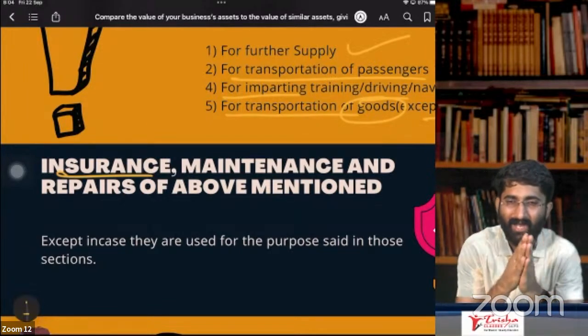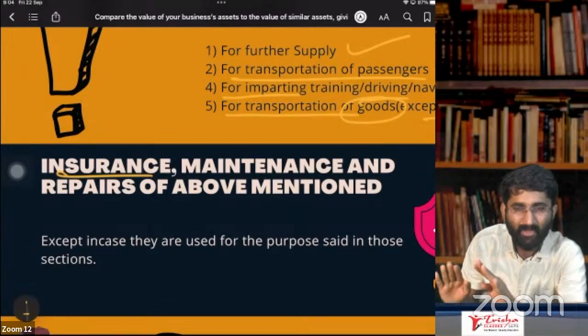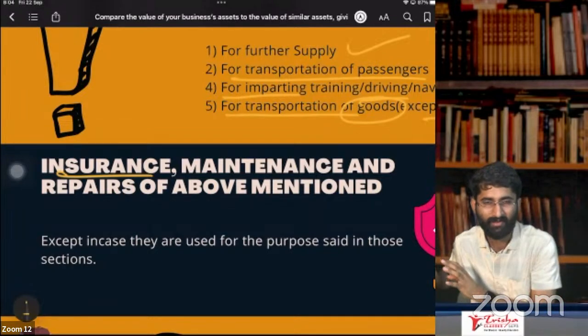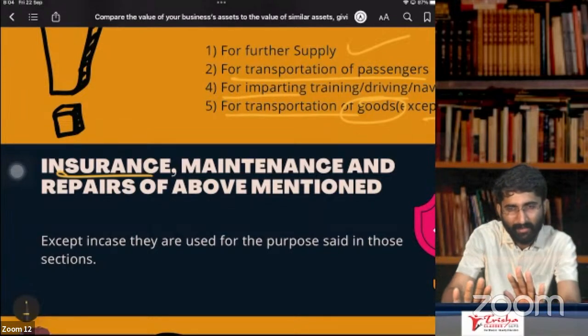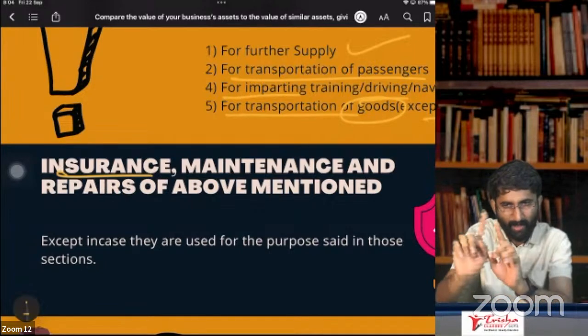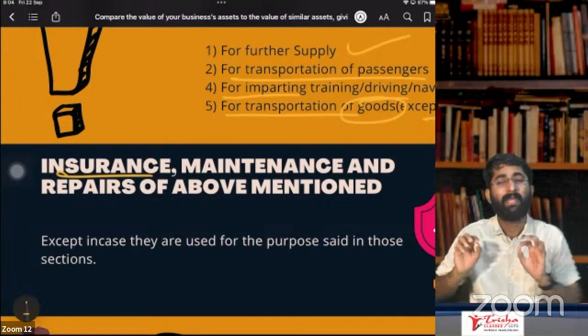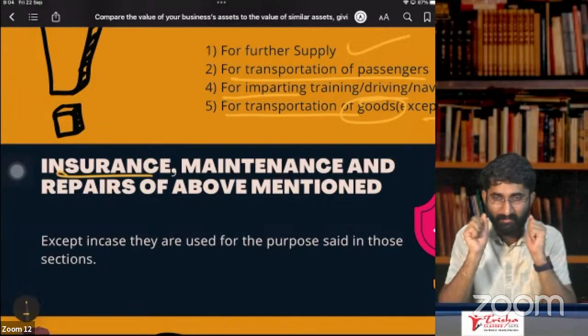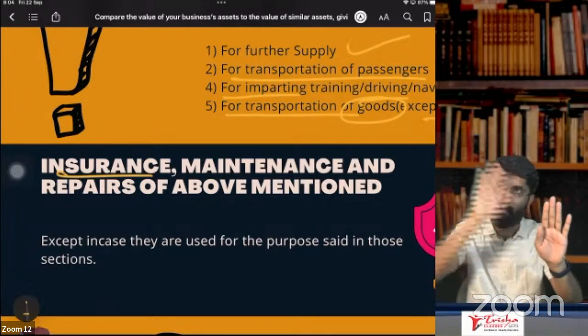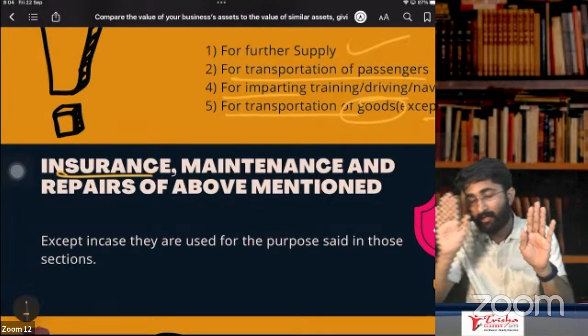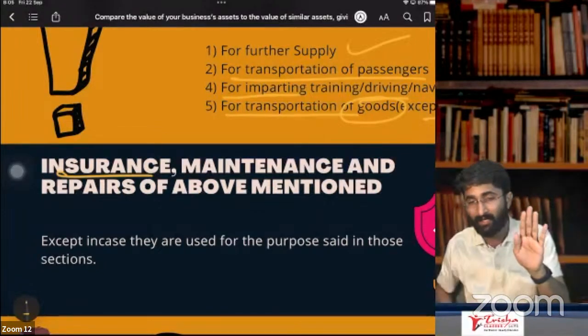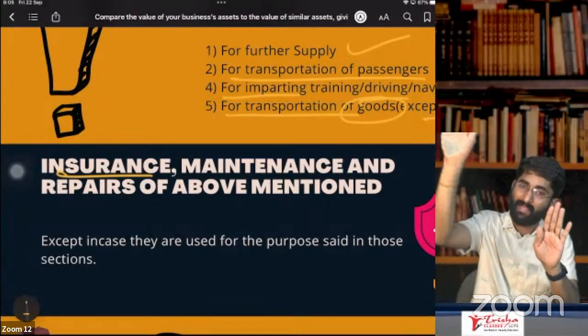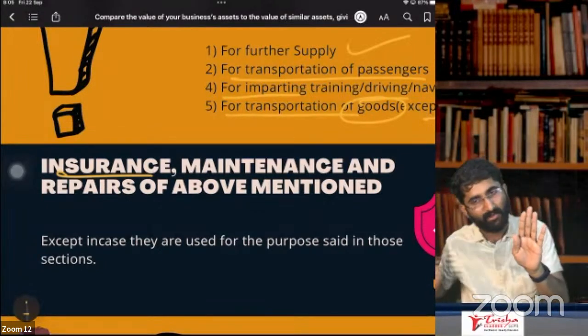You are getting this. अगर बाप को ITC नहीं मिलेगा ना, तो इस बेटे को भी ITC नहीं मिलेगा. Simple. बाप को ITC नहीं मिलता है, तो बेटे को भी ITC नहीं मिलता. So that means ITC is not available for vehicle. ITC won't be available for insurance, repairs and maintenance. ITC is available for vehicle. Insurance ka ITC is also available.